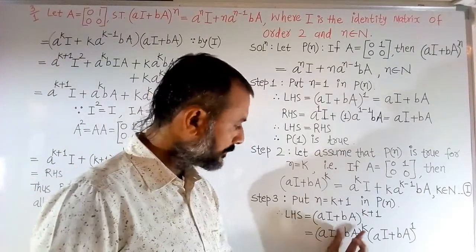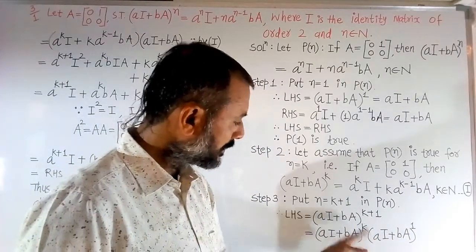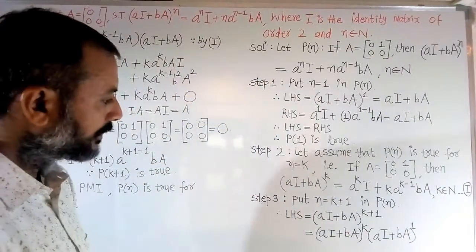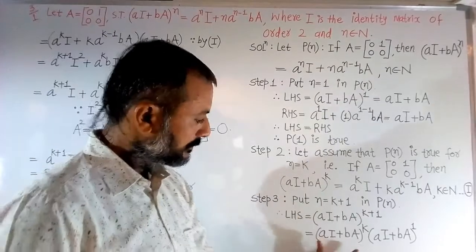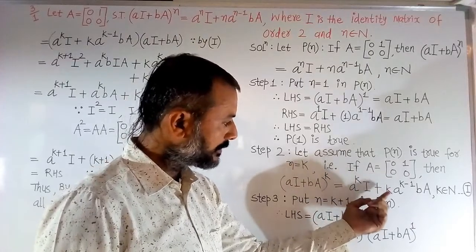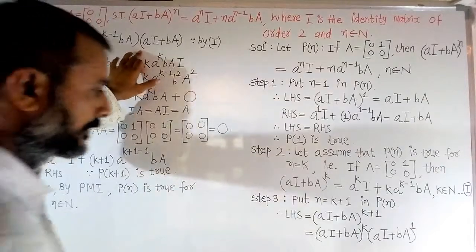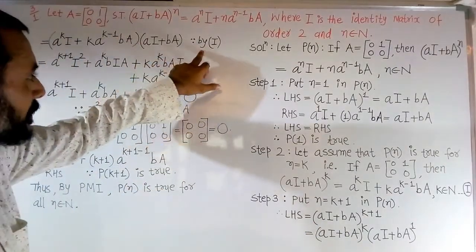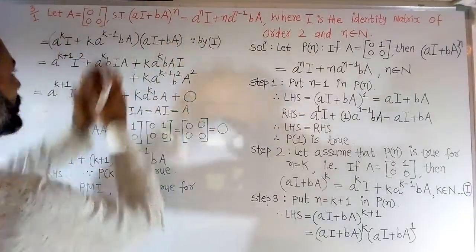One bracket is for the k power and one bracket for the 1 power: (aI + bA)^k (aI + bA)^1. Now see result 1, and we replace the k power with a^k I + k a^(k-1) bA. So I write that, and into the 1 power statement, using statement 1.